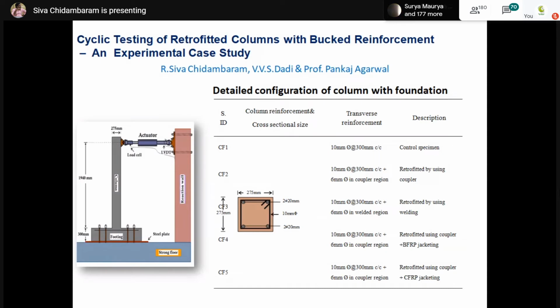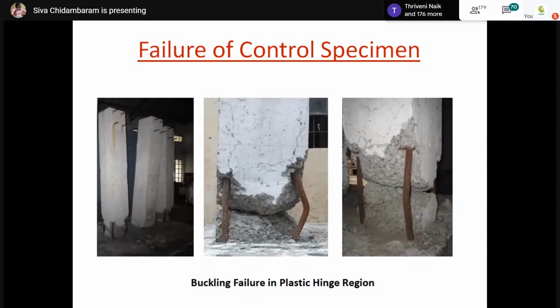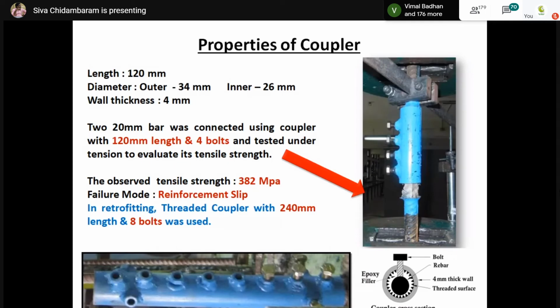This work was done by one of my former seniors, Professor VVS Daddy, who tested some foundation-with-column joints for a different purpose, and that joint has been left. So this is similar to the actual failure which we experience during an earthquake. Myself and my Professor Pankaj Agarwal decided to retrofit this using a low-cost coupler. Now the buckled reinforcement is also available, and the concrete is crushed exactly near the foundation to column connection regions. So this is the exact behavior at the site. So we have tested this.